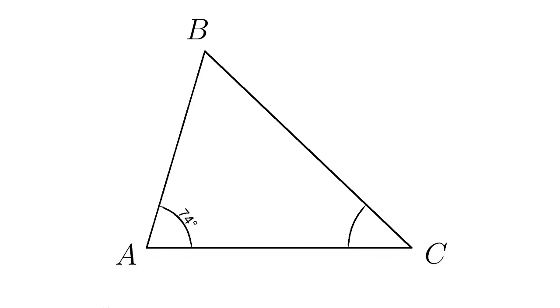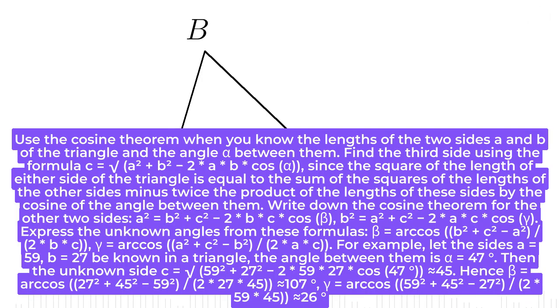Step 2. Use the cosine theorem when you know the lengths of the two sides A and B of the triangle and the angle alpha between them. Find the third side using the formula C equals square root of A squared plus B squared minus 2 * A * B * cos alpha. Since the square of the length of either side of the triangle is equal to the sum of the squares of the lengths of the other sides minus twice the product of the lengths of these sides by the cosine of the angle between them.